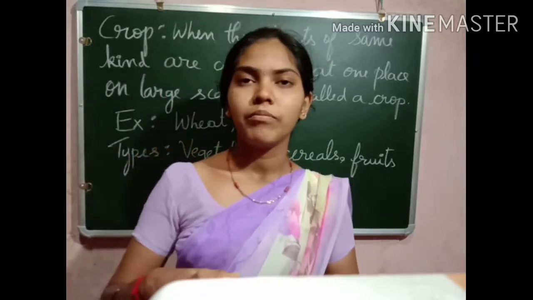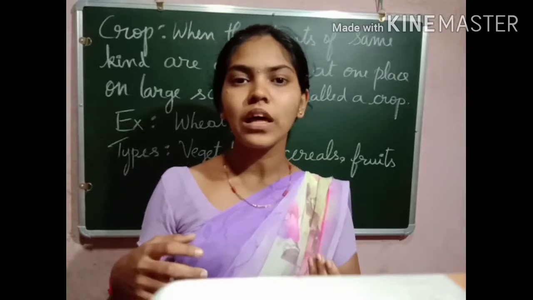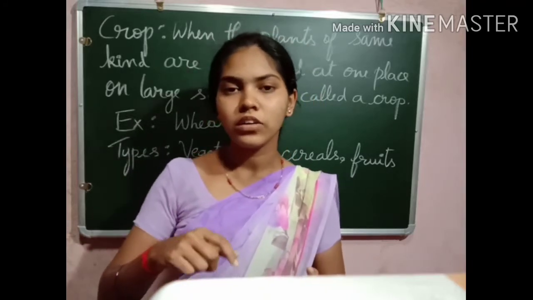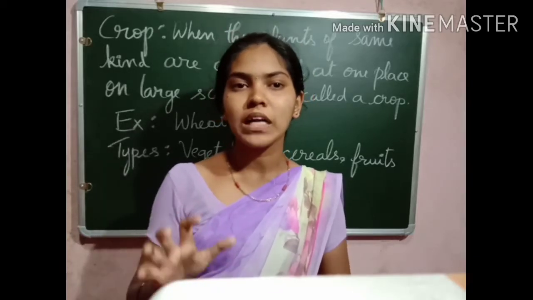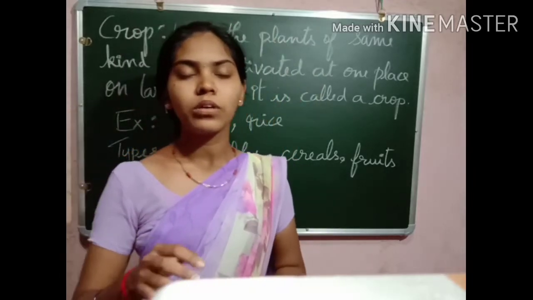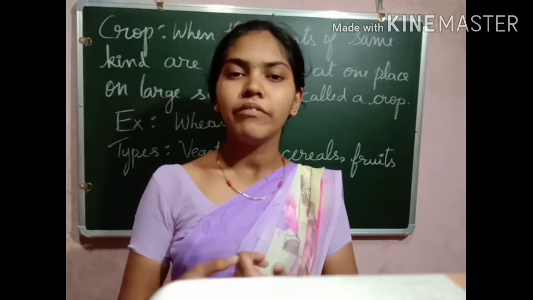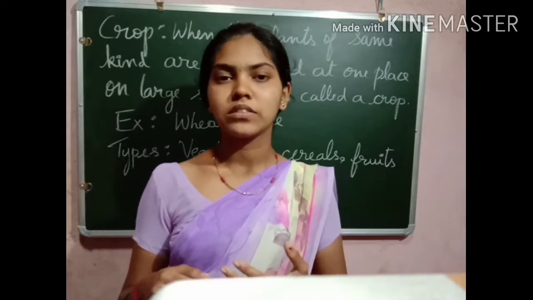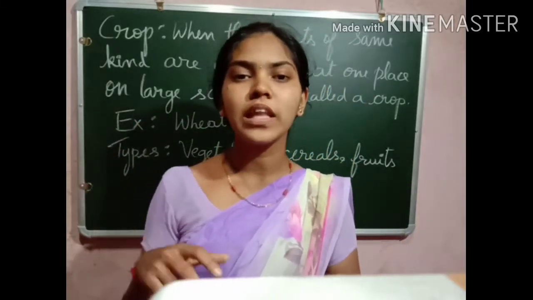So what is Kharif crops? Kharif crop means the crops which are grown during the rainy season, during the monsoon. Especially these crops are grown during the rainy season, from June to September. In India, rainy season, monsoon means from June to September. Which crops can grow in Kharif during the monsoon season? Such as paddy, maize, soybean, groundnuts, coconut are the Kharif crops. We can cultivate these Kharif crops during the monsoon.